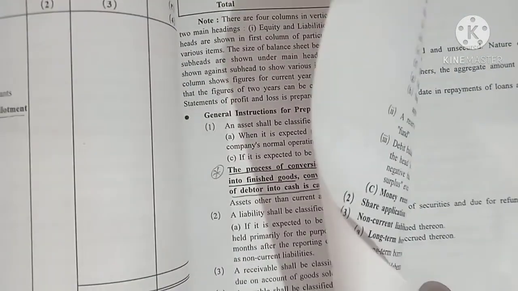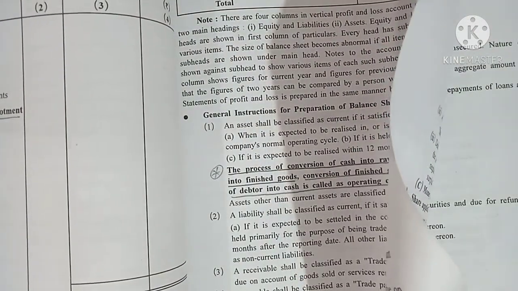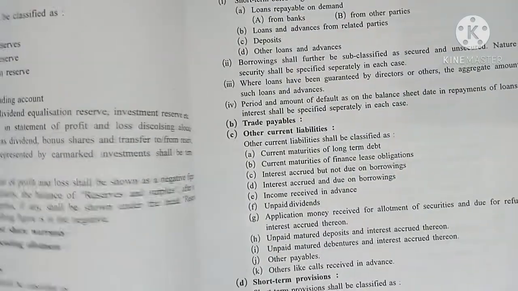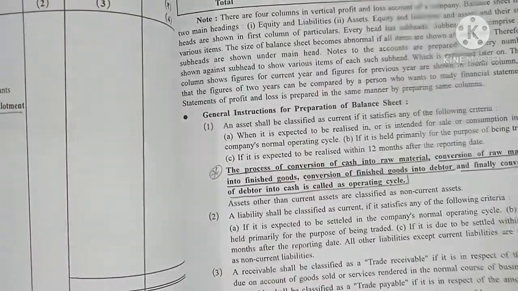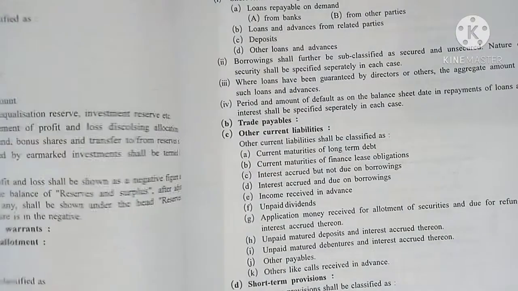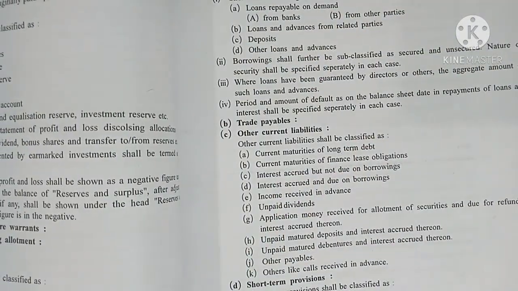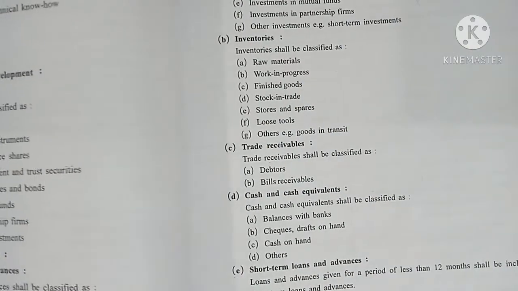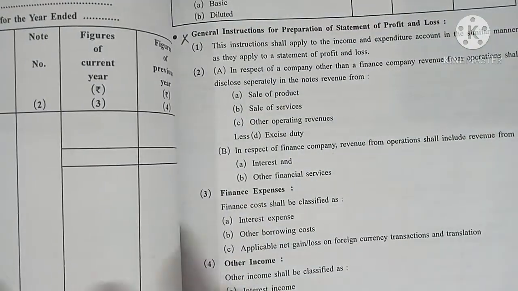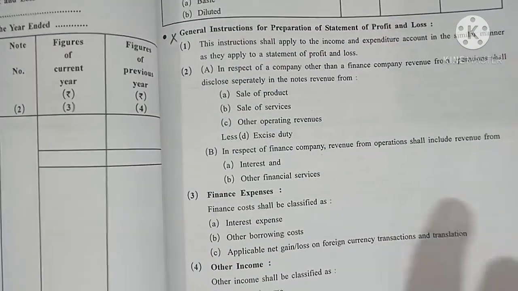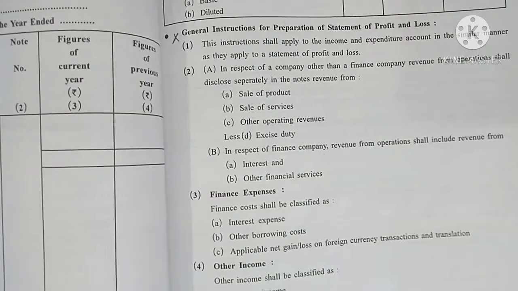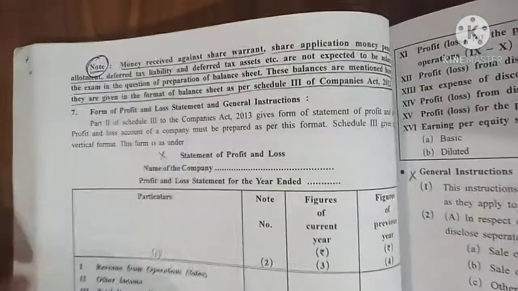Under this, deferred tax or long-term borrowings which are coming, all this is given in detail on page number 119. But no need to go through all this in detail, because I will tell you in a systematic way which you are able to remember and which will help you. That point I want to tell you, that you will follow.